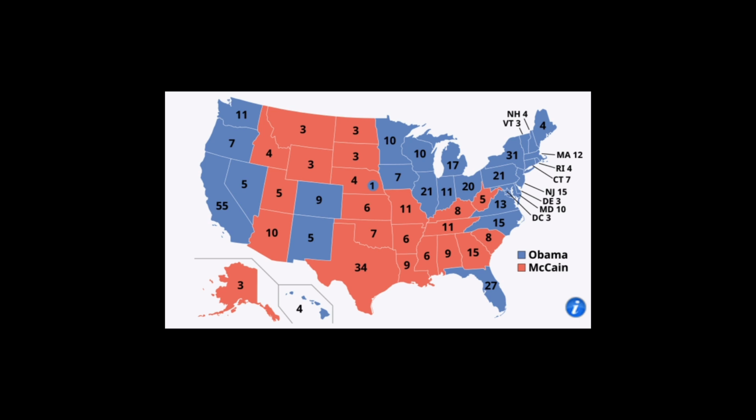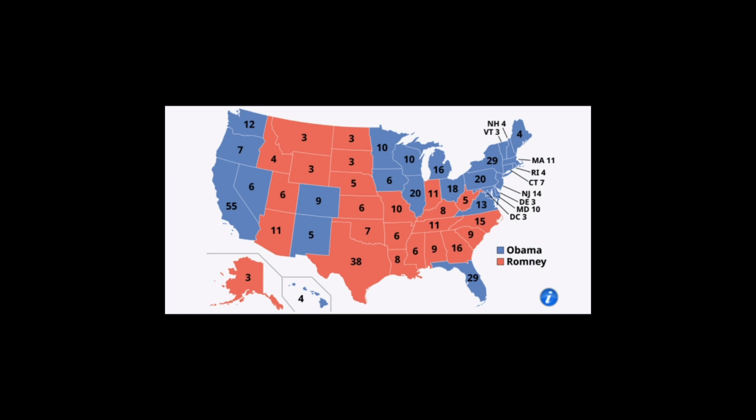Towards the center of the United States, Obama won in Minnesota, in Iowa, in Wisconsin, in Illinois, in Indiana, in Ohio, and in Michigan. And also he won in Hawaii. So he got 365 electoral college votes, which is basically a modern day landslide. Let's move on to 2012, where Obama went up against Mitt Romney.